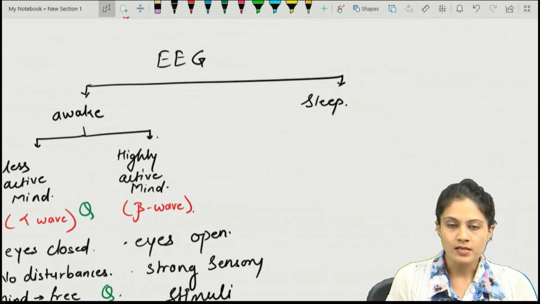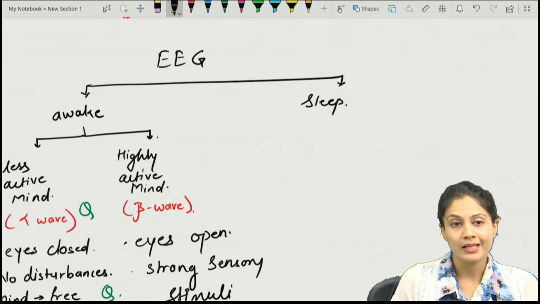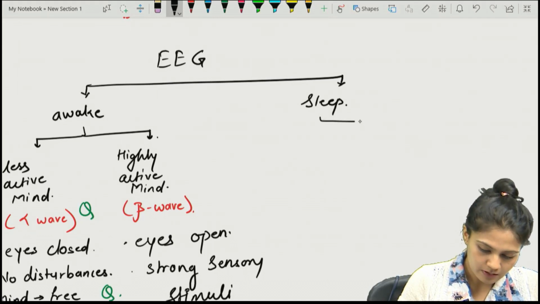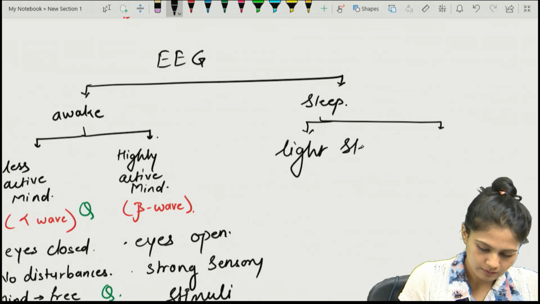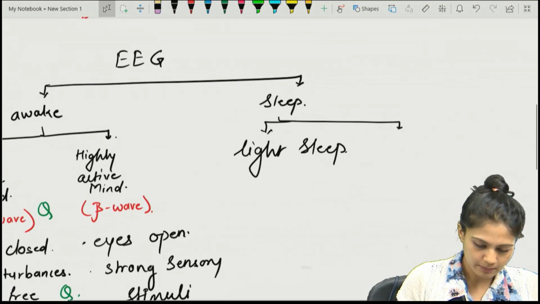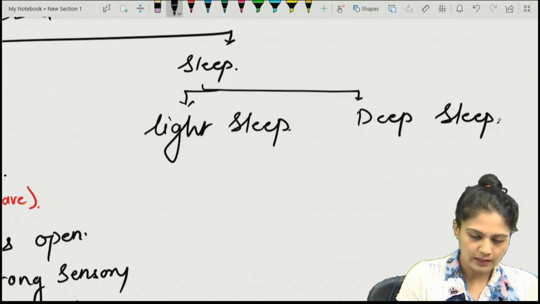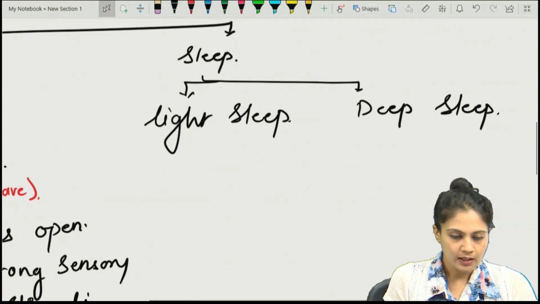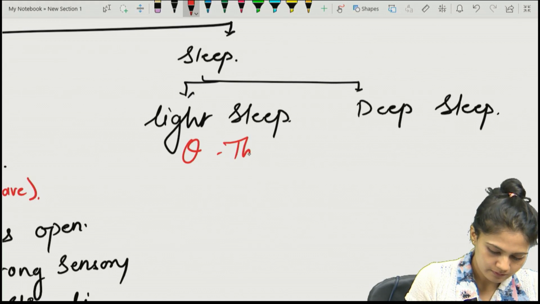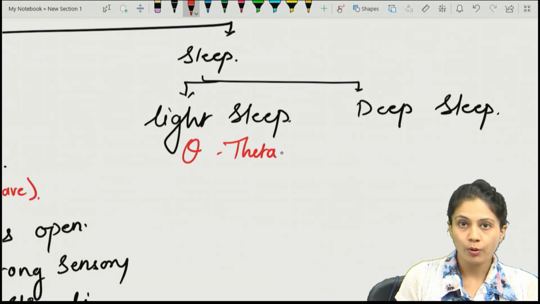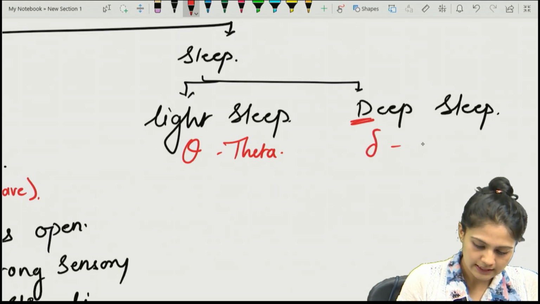Let's come towards the sleep, the division of sleep. Again, as we divided the awake stage, we can divide the sleep also. One can be the light sleep and another is the deep sleep. Light and the deep sleep, right? In the light sleep, which wave will you see? You will see a theta wave. And what about the deep sleep? In deep sleep, you have a D, so delta wave.